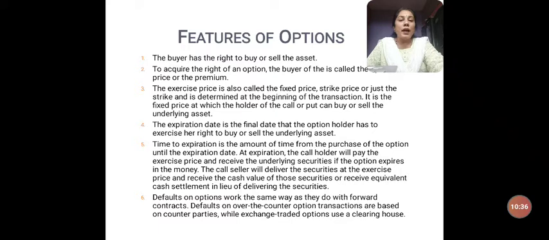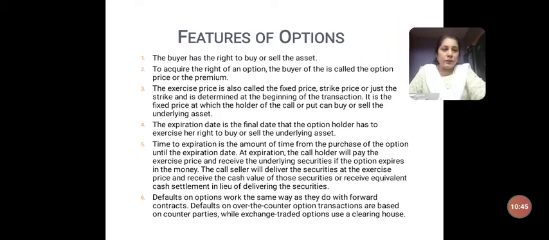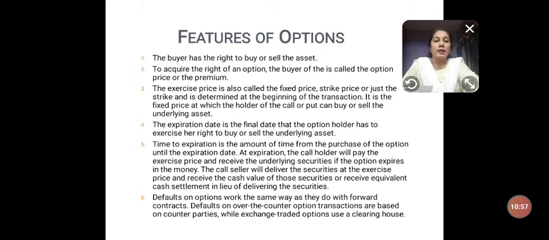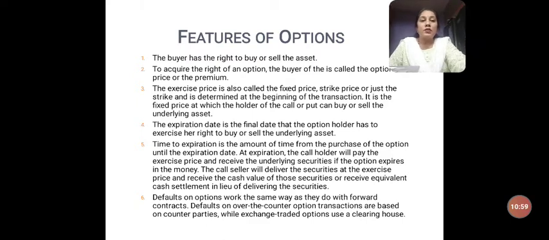Second, to acquire the right of an option, the buyer of the option must pay a price to the seller, and that price is called as premium.